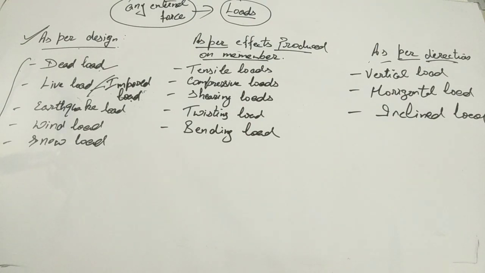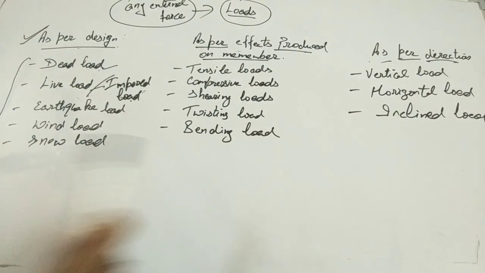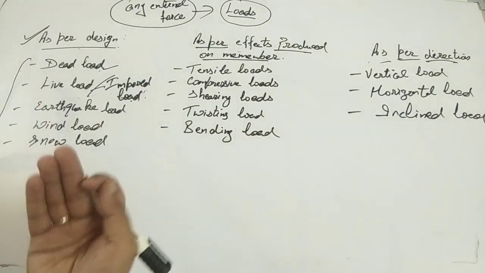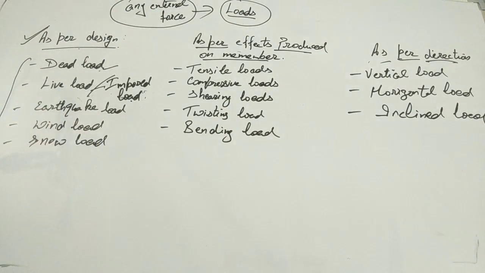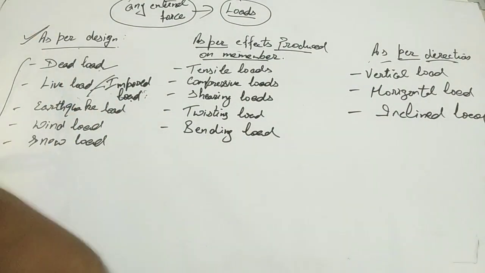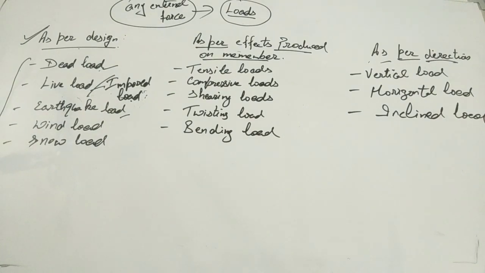Impact means, suppose someone is working with the help of a hammer. The hammer is creating some impact on the member or surface. That impact is known as impact load for the structure, right? So in imposed loads you have to include all the loads coming from human beings or living beings, plus the loads coming because of human beings such as furniture and all other items, plus impact load. These all three types of loads you have to include in imposed load. But in live load there is only one type, that is loads coming from human beings. That's it. Clear guys? So the third one is earthquake load, also known as seismic load.